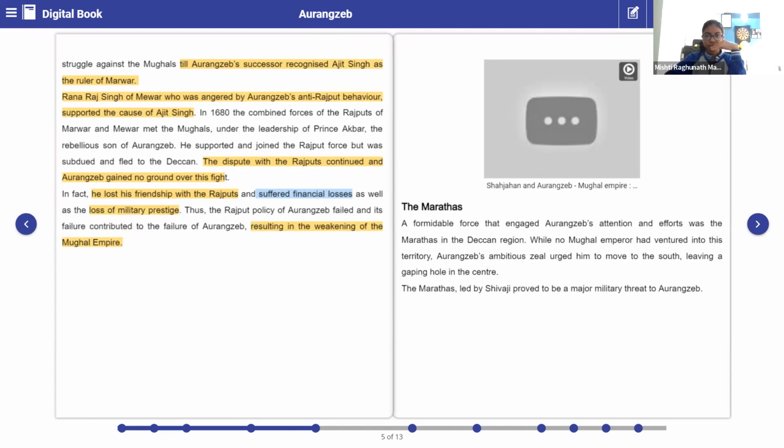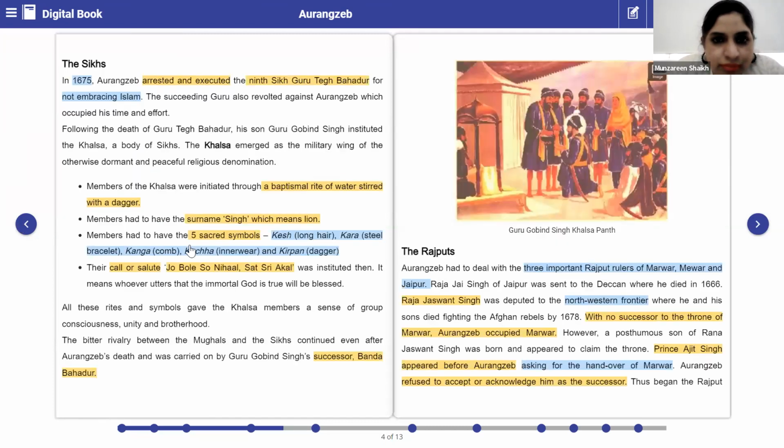Okay, let's discuss this before we proceed with the next enemy. So what had happened? Who was in the Rajput dispute? What was the dispute? Rajput territories, what Rajput regions? Who will tell me in short as a form of a story? Can we go on to the next page? Now tell what had happened.